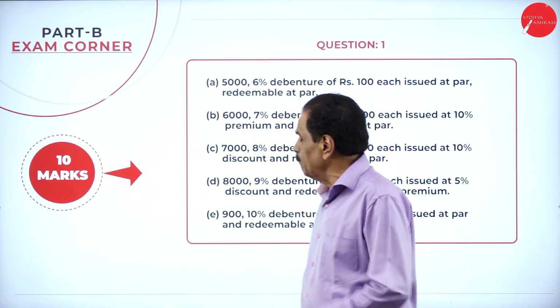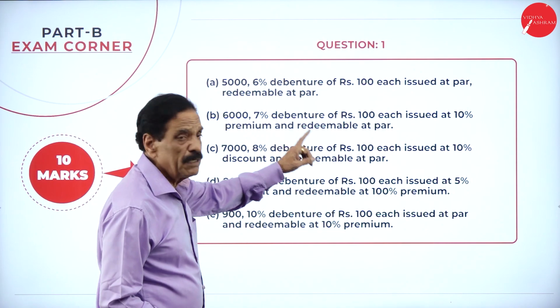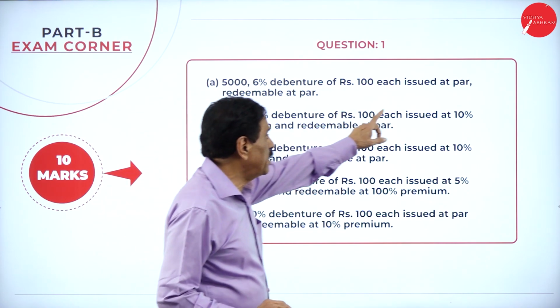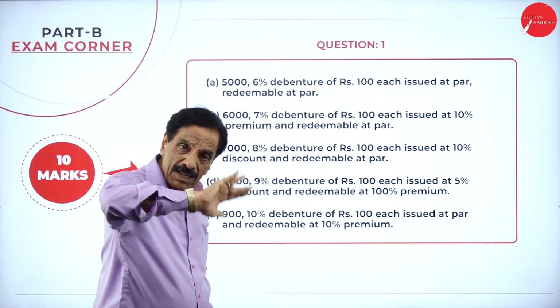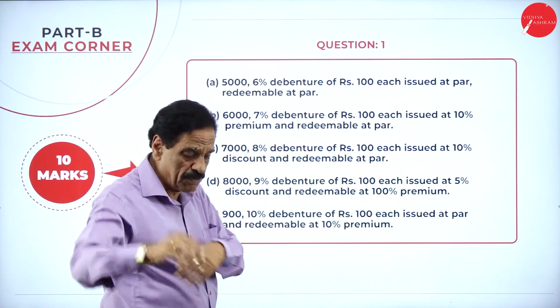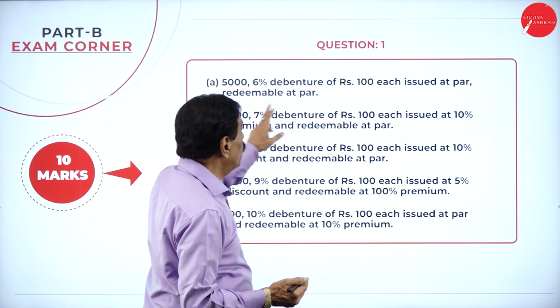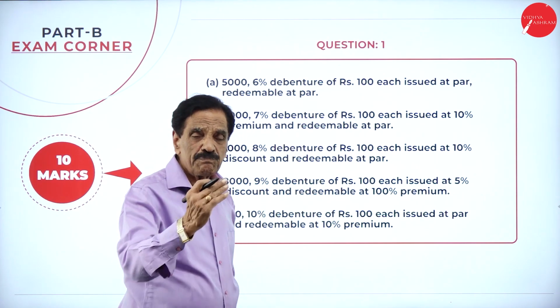We'll go slowly now. See, 5,000, 6% debentures of rupees 100 each, issued at par, redeemable at par, taken at par, redeemable at par, taken at the face value, redeemable at the face value. That is 5,000 into 100 is 5 lakh. When you receive the money, what's the entry?